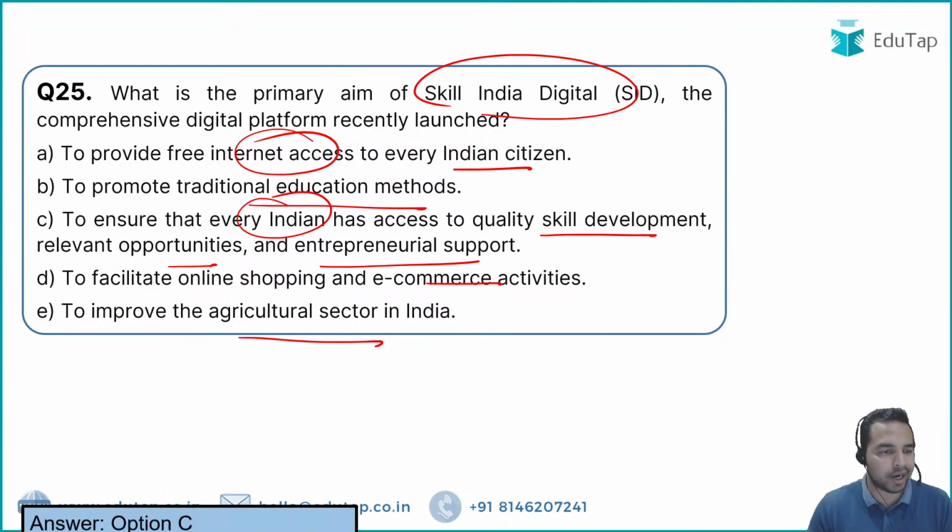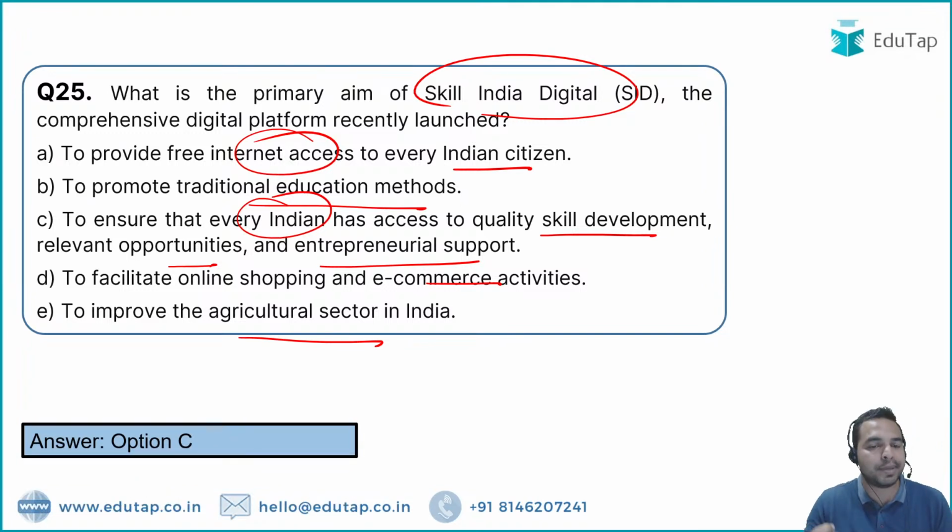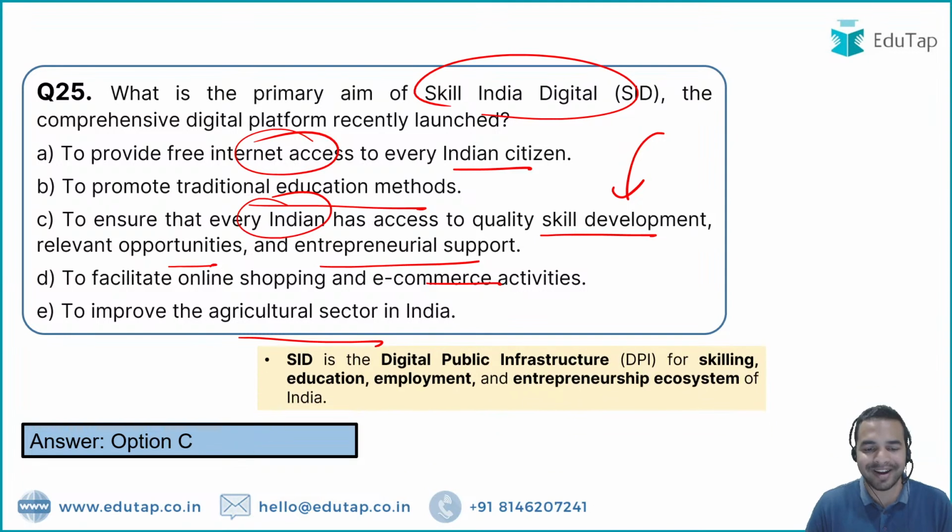Option C is the right answer, in which SID basically wants every Indian to have access to quality skill development, relevant opportunities and entrepreneurial support, and that is absolutely the right answer. तो यहाँ पर अगर हम बात करते हैं SID की, it is a digital public infrastructure which will be providing all these facilities that we have covered in this particular part. My dear friends, I hope this is clear to all of you.